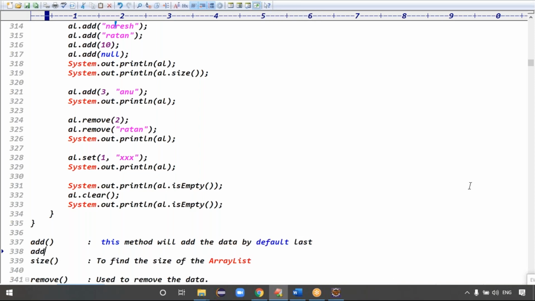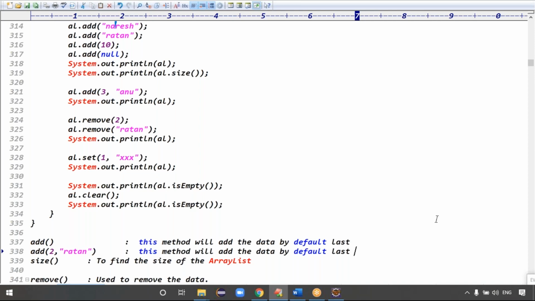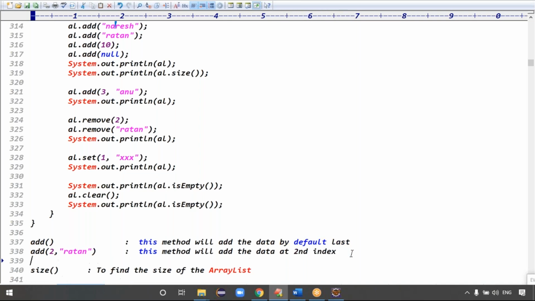Okay, second is add of second comma something, like Ratan, you can take. This method will add the data at a specific index. This method adds the data at the second index, right? Second index. It is called the add method, we understood.